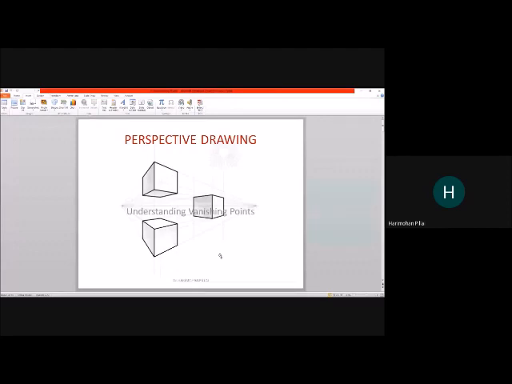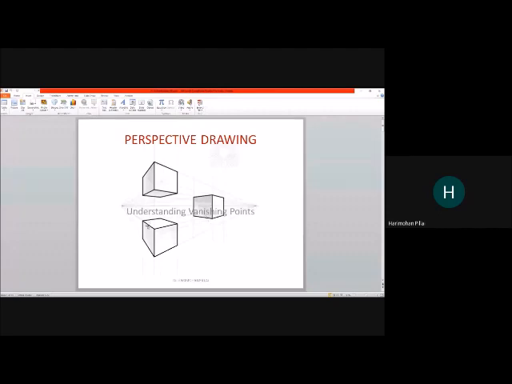Now the line connecting the vanishing points on the left and the right can be called the eye level, okay? So what you notice here is that for the cube which is right on top, you can see the bottom of the cube. The cube which is on the eye level, you cannot see the top or the bottom. Whereas for the third cube, we can see the top of the cube, correct?